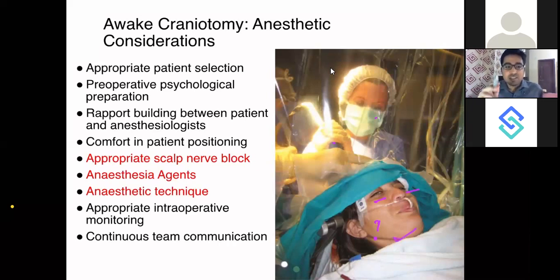The anesthetic considerations are these: appropriate patient selection. You should have the right patient. Pre-operative psychological preparation. The patient should be prepared for this awake surgery. There should be good rapport between the patient and the anesthesiologist. The surgeon will be busy doing his surgery. He won't be talking to the patient. It is the anesthetist who is standing here and who is talking. So there should be good rapport between the anesthetist and the patient.